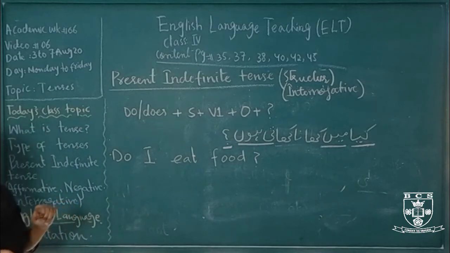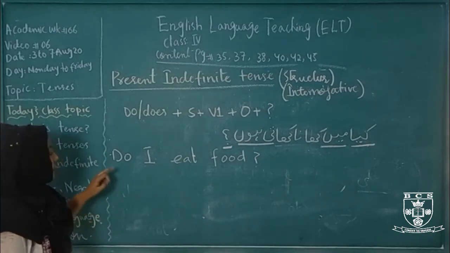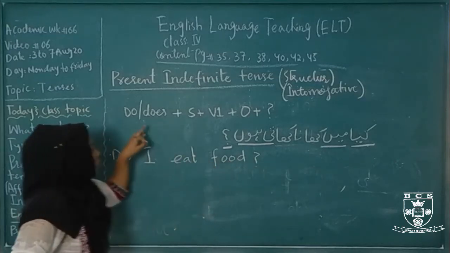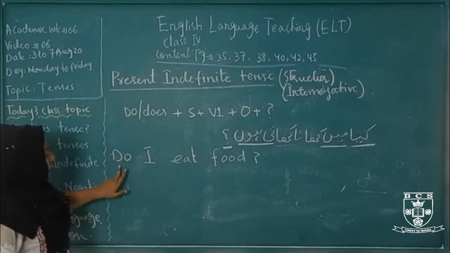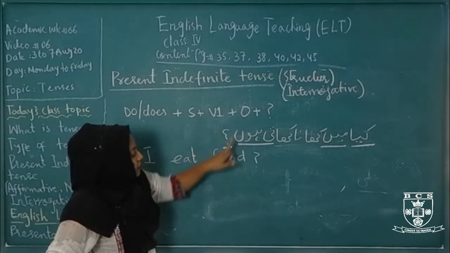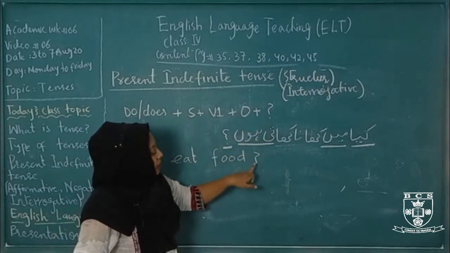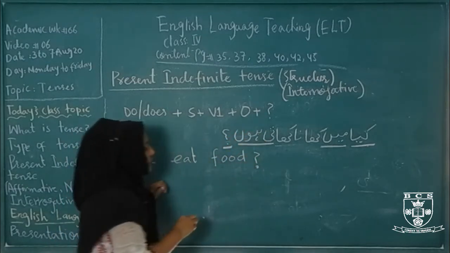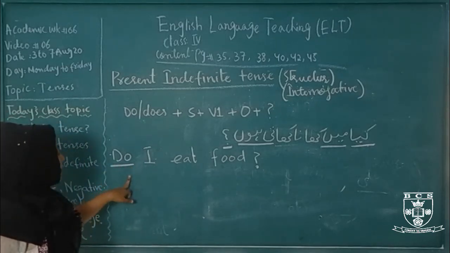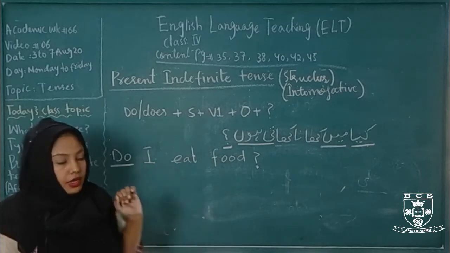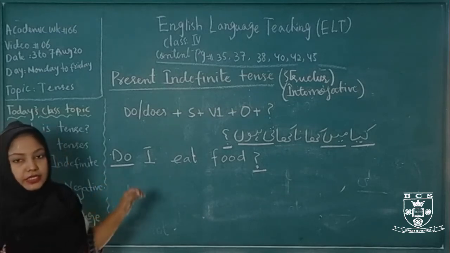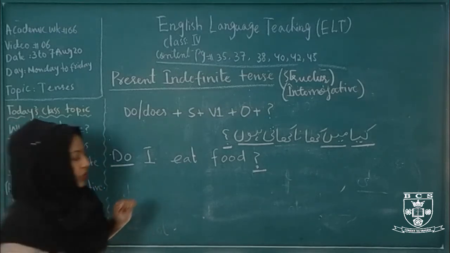This is how you will translate this sentence. Do I eat food? According to the structure, first helping verb do, subject I, verb eat, object food, and question mark. Here the do shows that this sentence belongs to present indefinite, and the question mark represents that this is an interrogative sentence. Okay, now come to the next one.